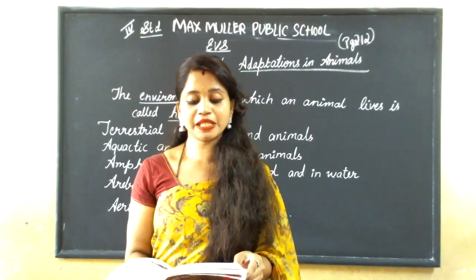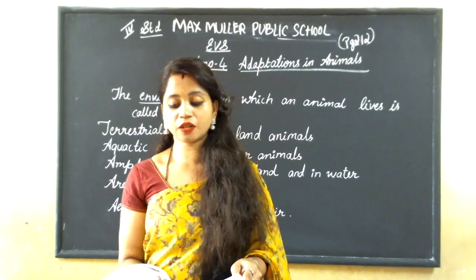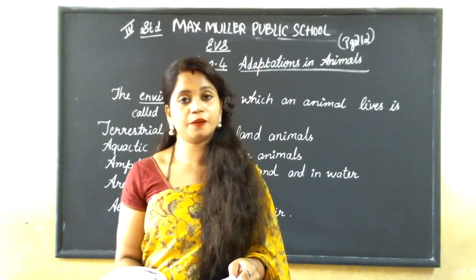Some animals like seals, penguins, and walrus have a thick layer of fat called blubber.